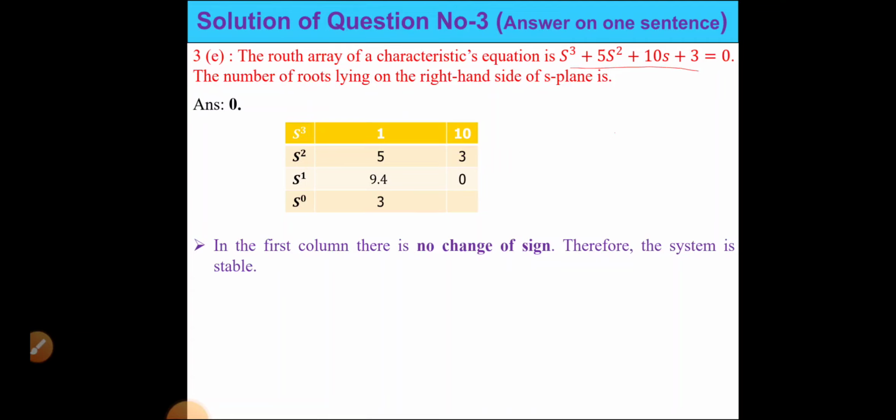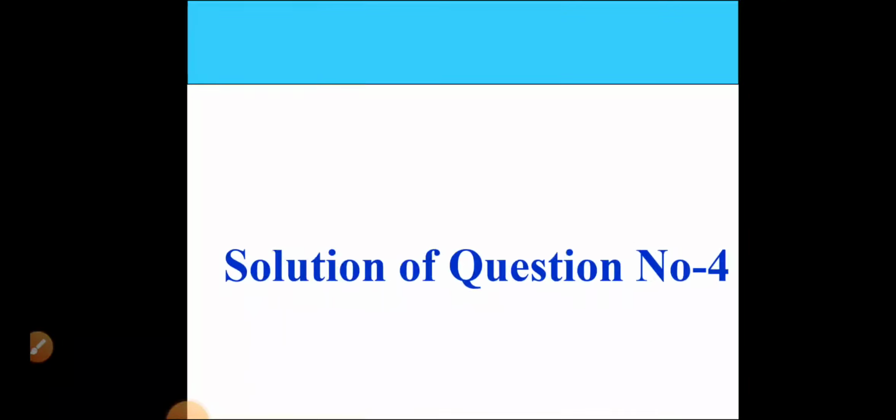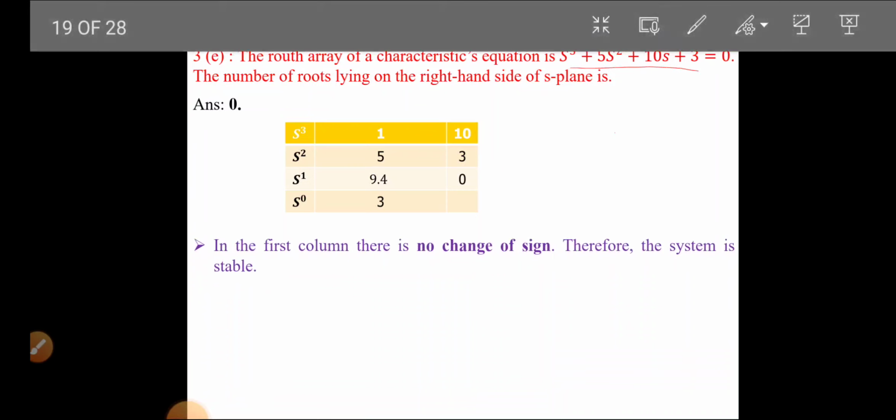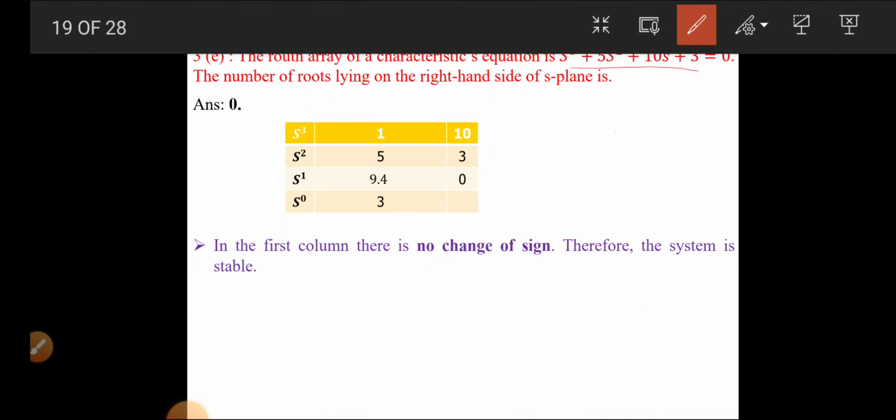So our formula for calculating this one is this multiplied by 5 into 10 means 50, minus this 3, divided by this 5. So it will be how much? 47 by 5, so it will be 9.2, 9.4, sorry.